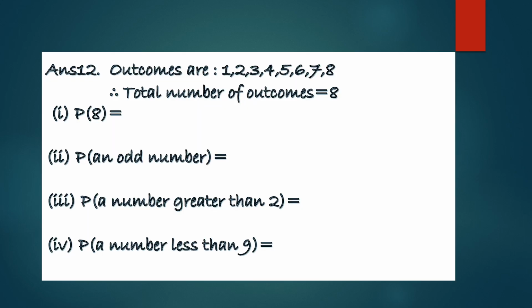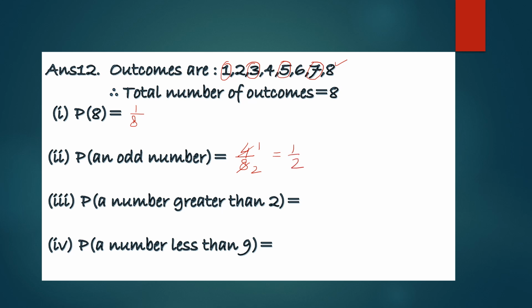Now the outcomes are 1, 2, 3, 4, 5, 6, 7 and 8. So we have total number of outcomes as 8. Probability of 8. Only one 8 is there. So probability of 8 will be 1 by 8. Probability of an odd number. 1 is odd, 3 is odd, 5 is odd and 7 is odd. So how many are there? 1, 2, 3 and 4. So favorable outcomes are 4 and the total number of outcomes are 8. On simplifying these, we get 1 by 2.